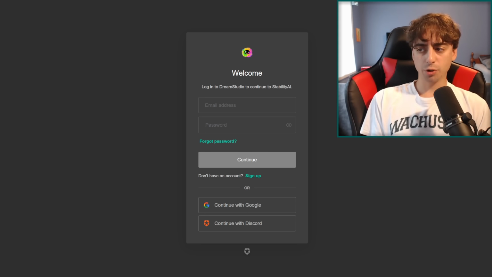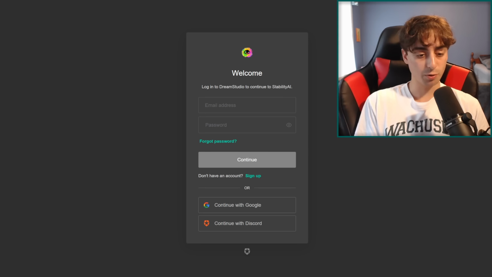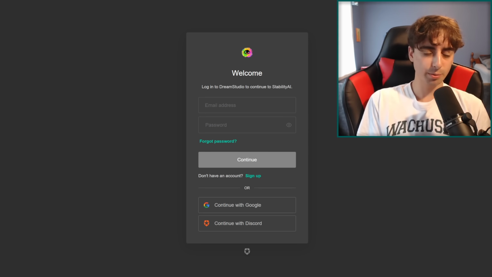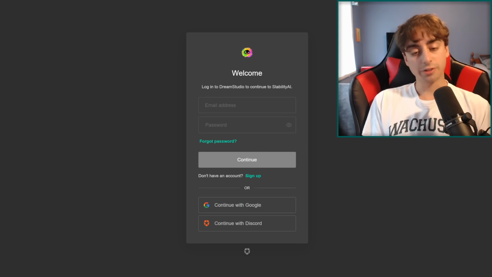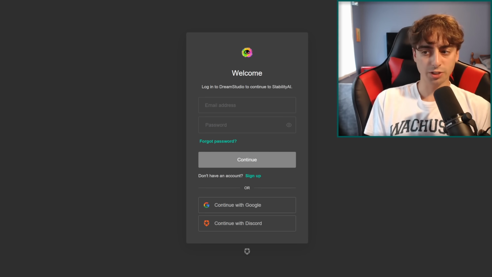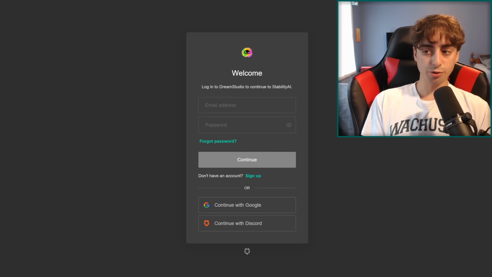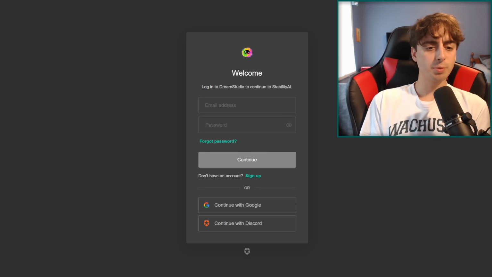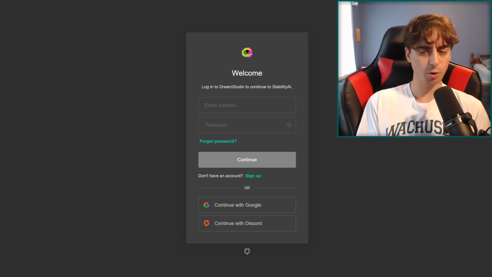Many people that were in the Stable Diffusion beta Discord thought that Stable Diffusion would just be released in Discord, similar to Midjourney, which is another text-to-image AI that I'm sure a lot of you know about. However, this was not true. Stable Diffusion is going to be publicly available to use in an easy form through this Dream Studio website.